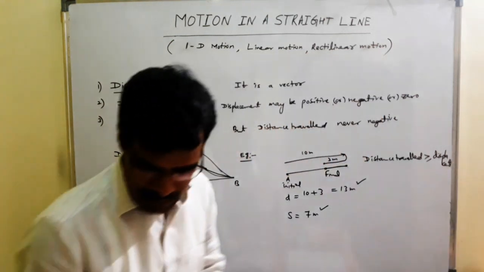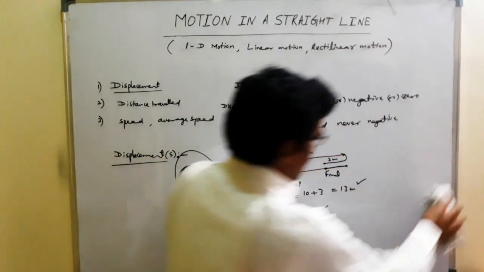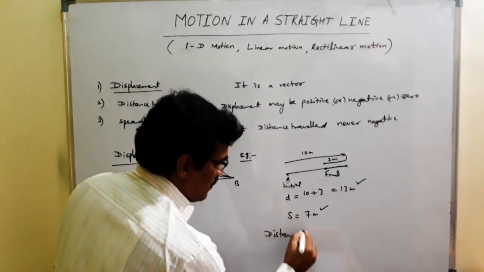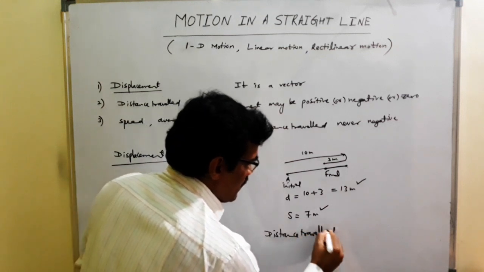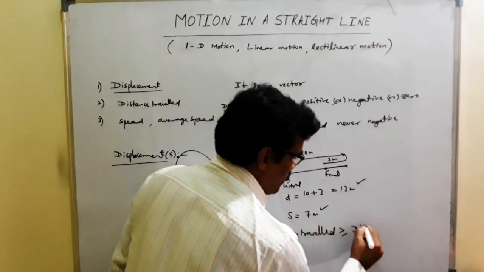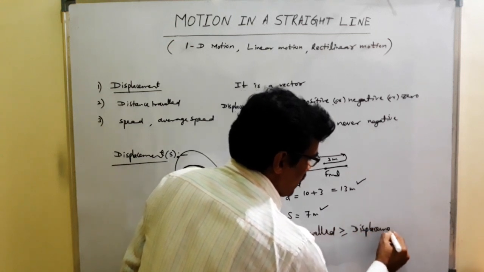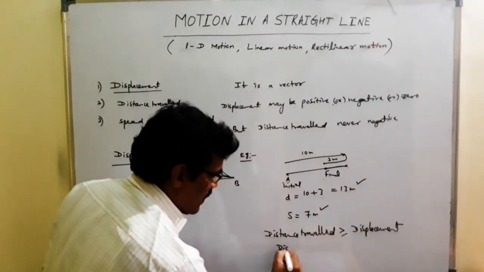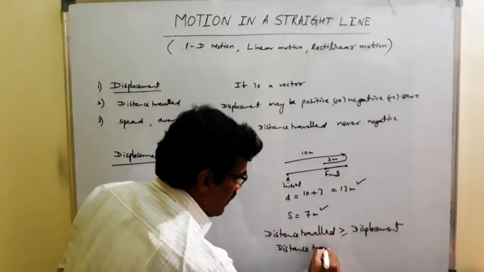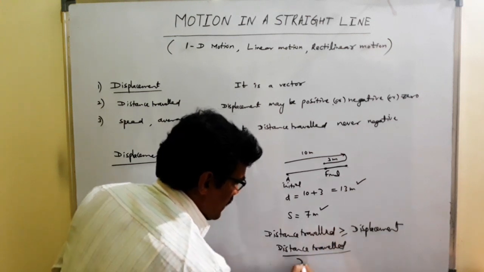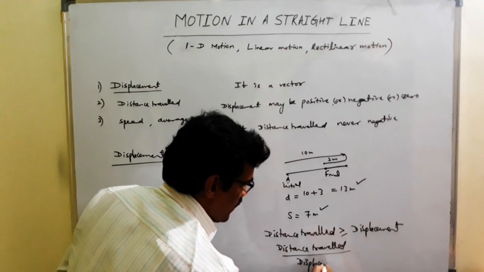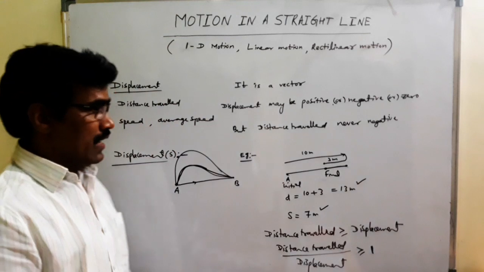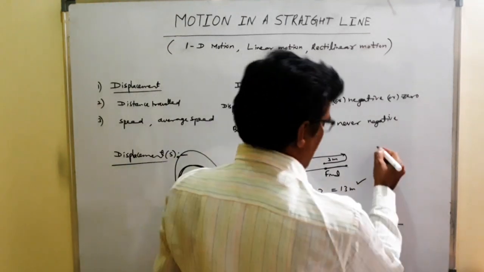So here, taking displacement to this side, distance traveled by displacement is greater than or equal to 1.